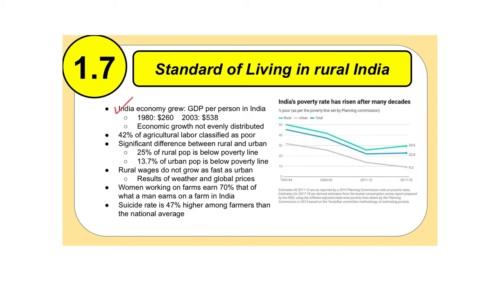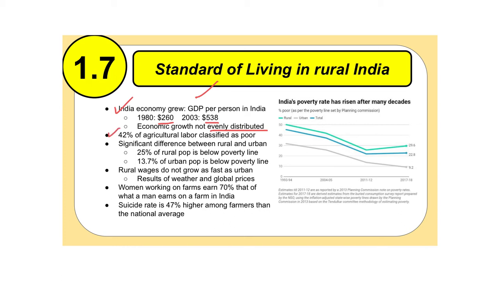GDP per person from 1980 is $260, but by 2003 it's $538. While you and I may look at this in the United States as not a significant increase, for India and where they were in 1980 it is a huge increase. So the problem is economic growth is not evenly divided or distributed. And that's a global problem. It's not just an Indian problem. This is a global problem.